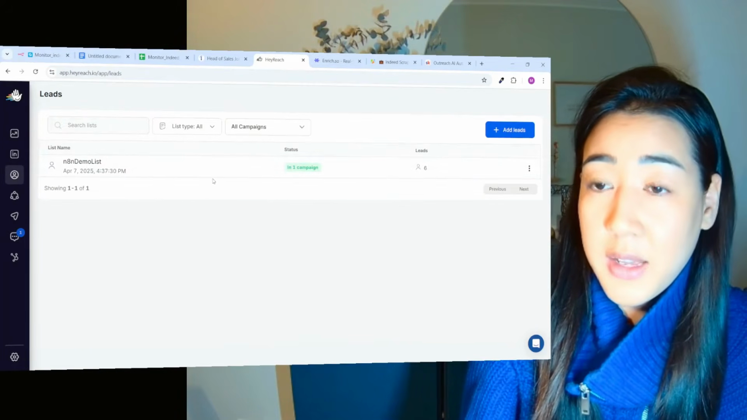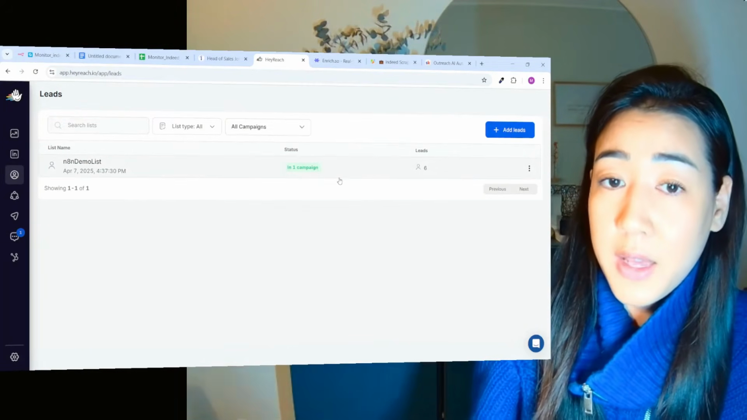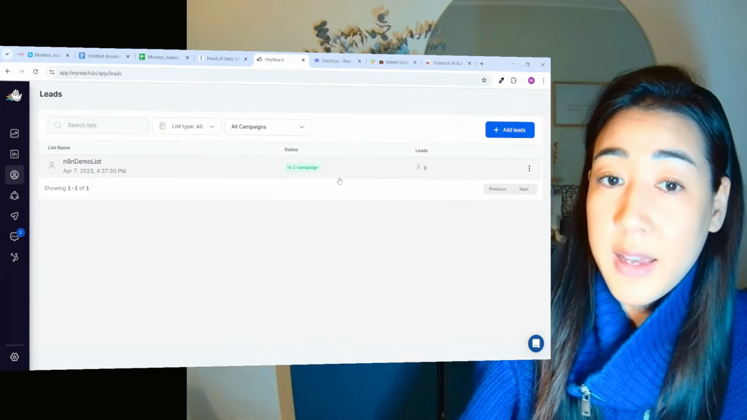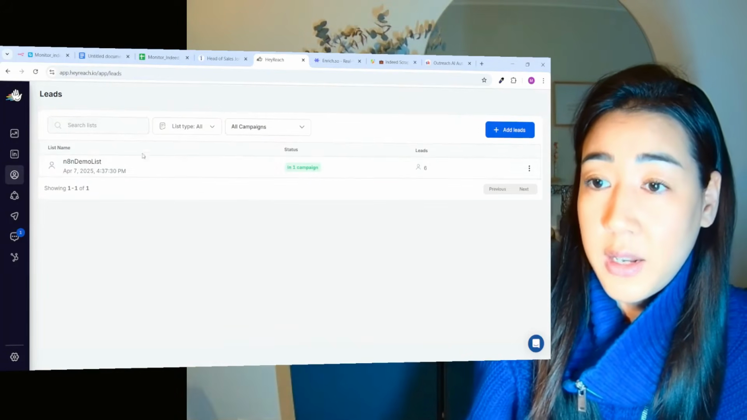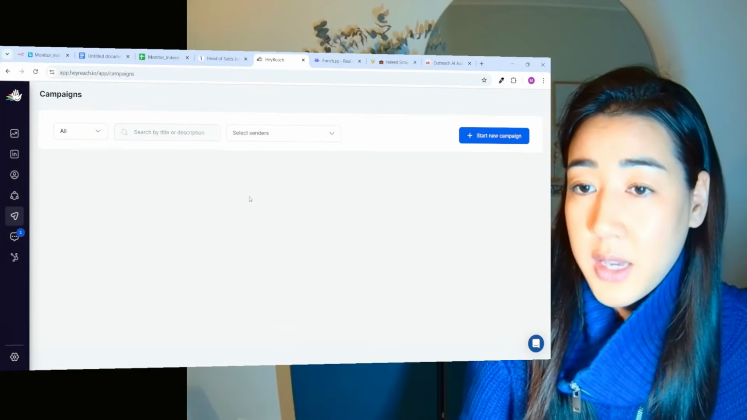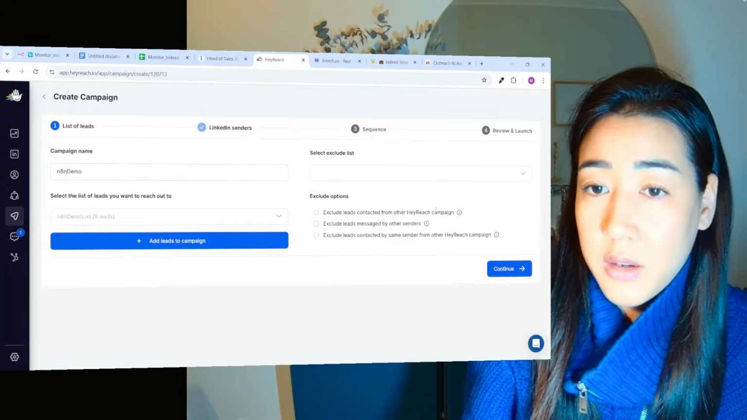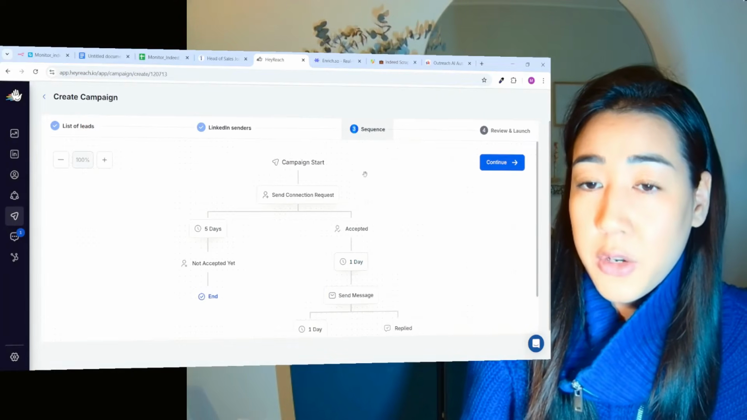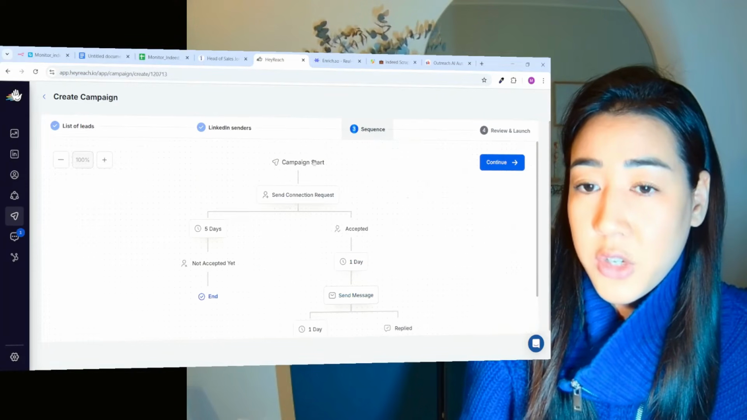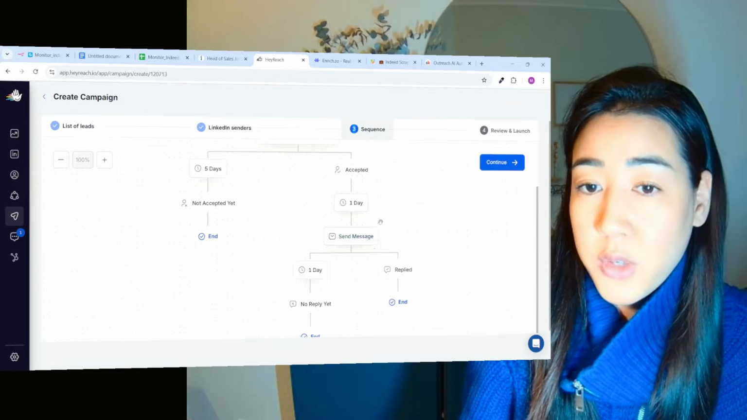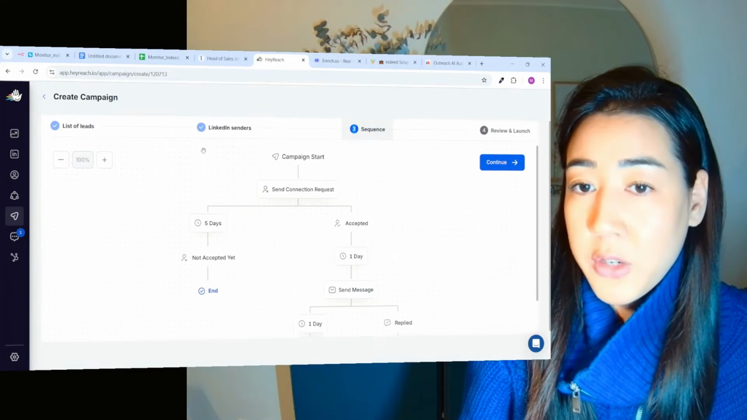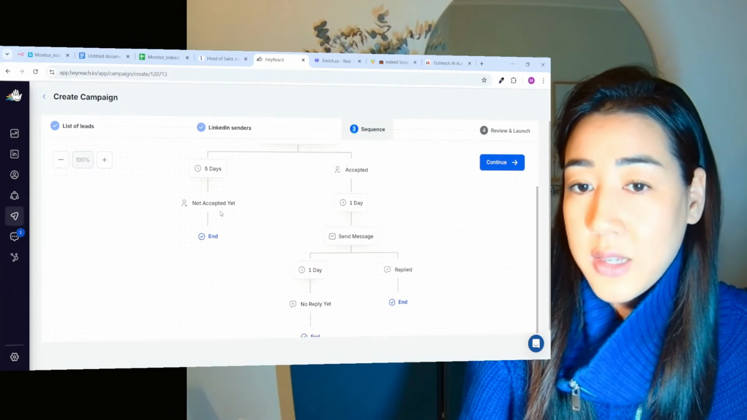So now this campaign is not active, but if it would be, then Heyreach would automatically send messages to the leads for us. So we can see here inside of the campaign, here you can build your own sequence with messages, when to wait and to send follow-ups, etc. So you build your own campaign right here inside of Heyreach.